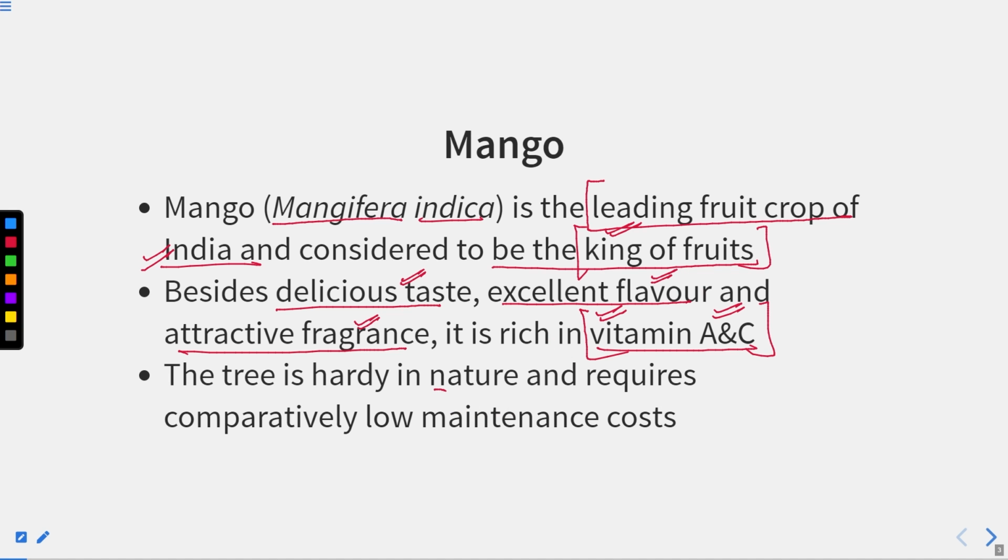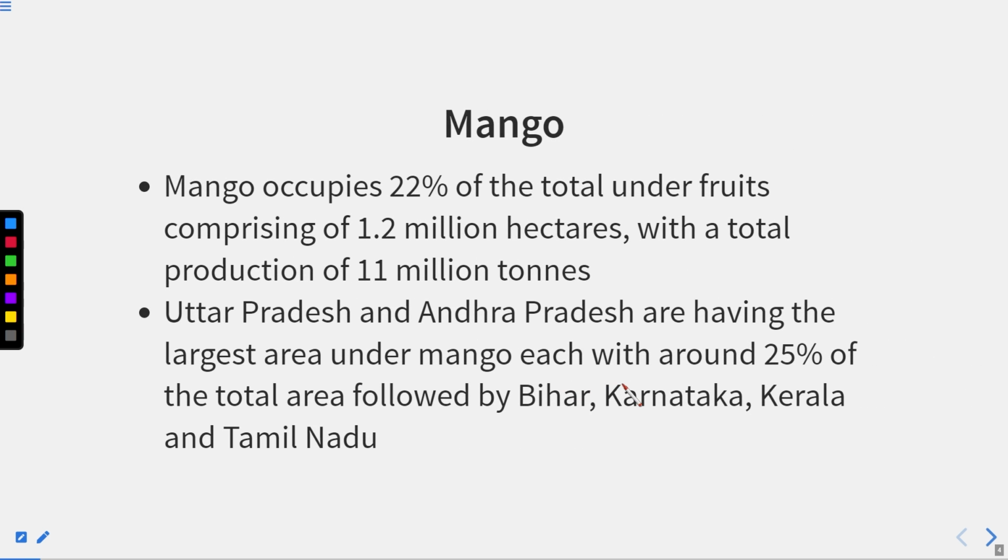The tree is hardy in nature and requires comparatively low maintenance cost. The wood or the trunk of the tree and even the branches are woody and hard, and it requires comparatively low maintenance cost. No heavy maintenance is required, but if you maintain it properly, these crops will be everlasting. Mango occupies 22% of the total area under fruits, comprising 1.2 million hectares with a total production of 11 million tons.